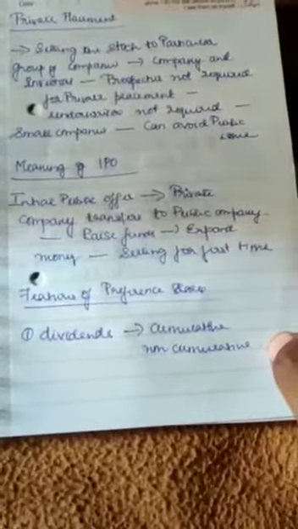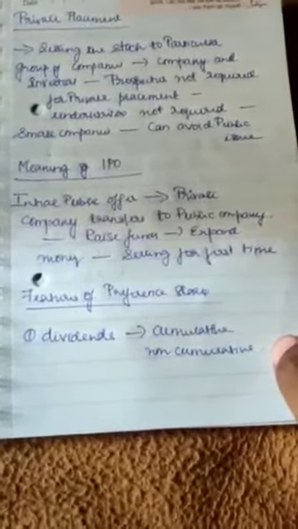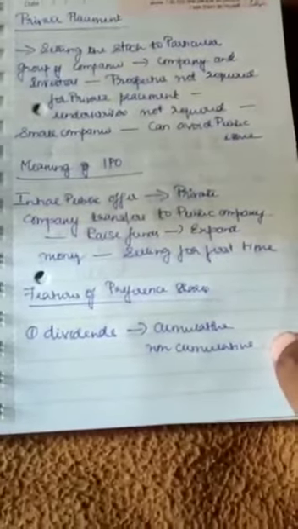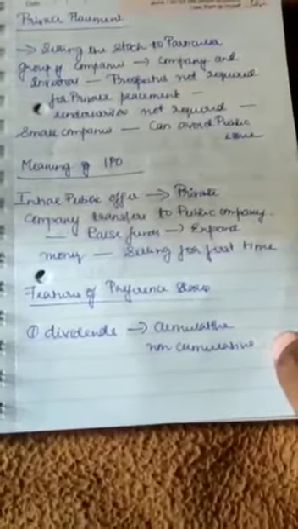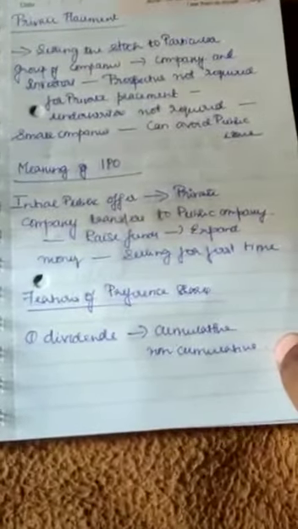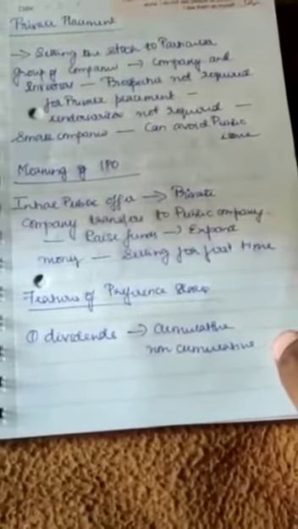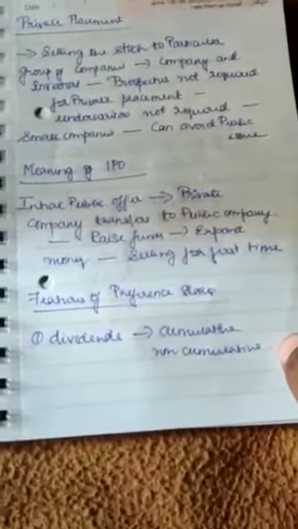Next is preference shares. You all know that preference shareholders are just contributing to the company. They are not interested in knowing the profits or the growth of the company. Ultimately, they need a dividend. The dividend can be cumulative or non-cumulative.